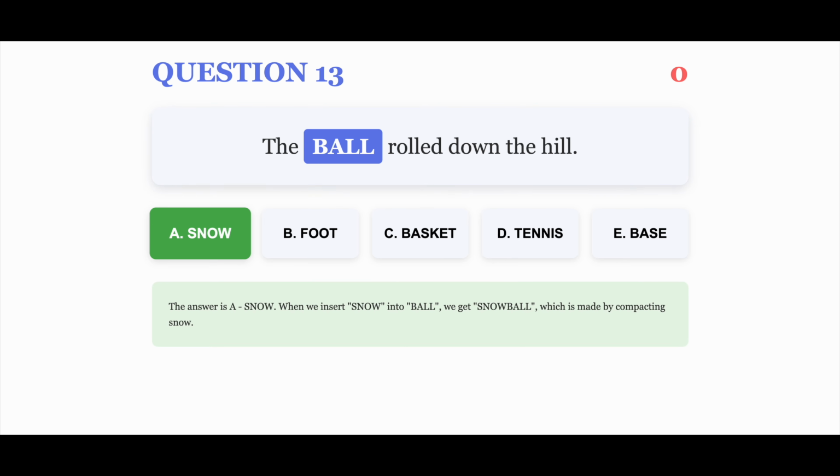The correct answer is A. The answer is A. Snow. When we insert snow into ball, we get snowball, which is made by compacting snow.